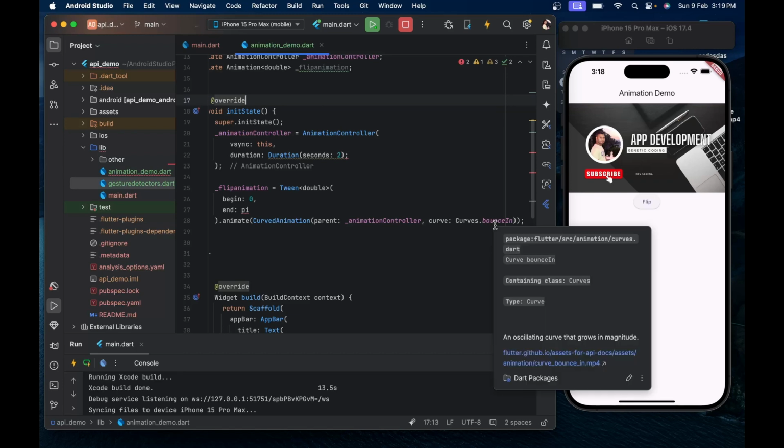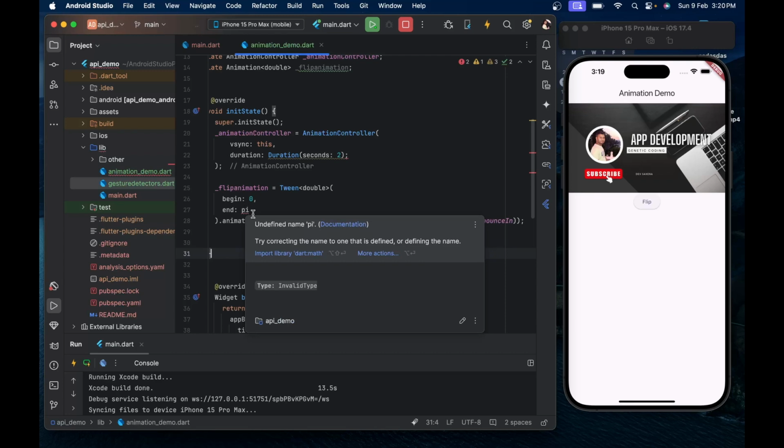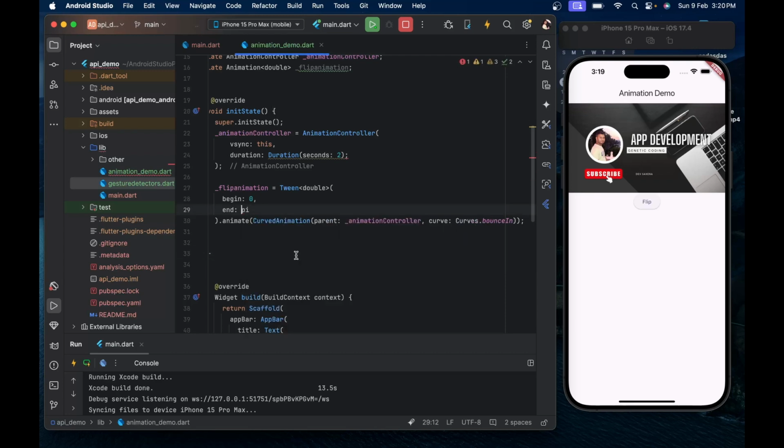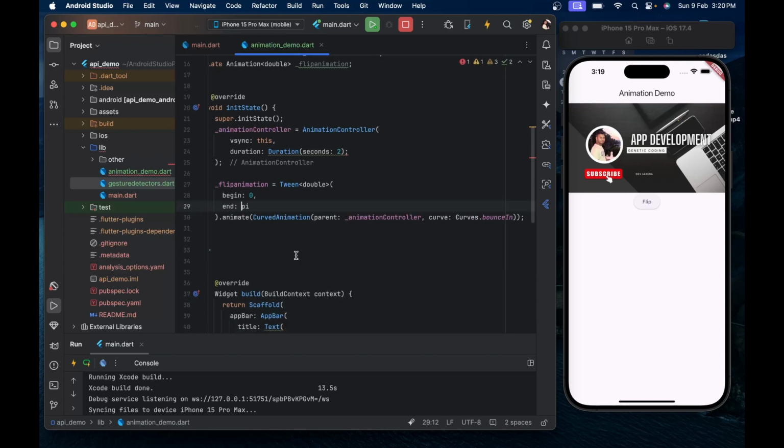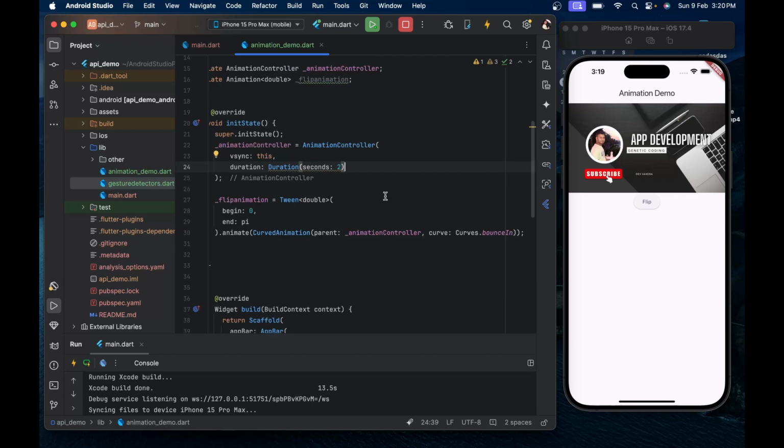Curves.bounceIn is an effect similar to a ball hitting the ground and bouncing back, then again hitting the ground and bouncing back. At some point it becomes stable. Okay, it is giving us an error. We import our dart:math library. Pi is 180 degrees. Now we have initialized our animation controller and flip animation.